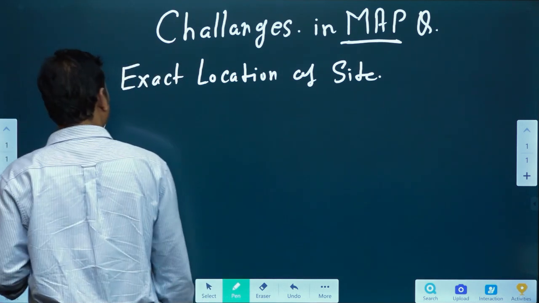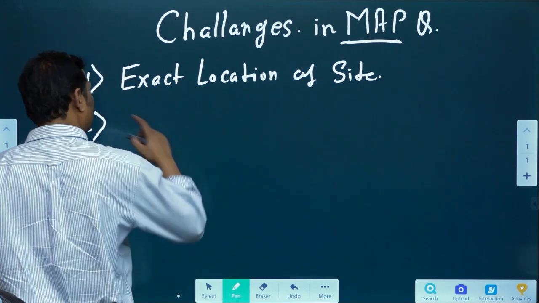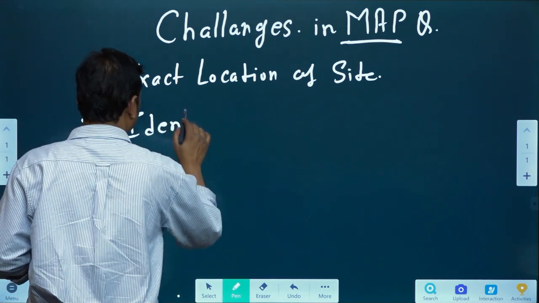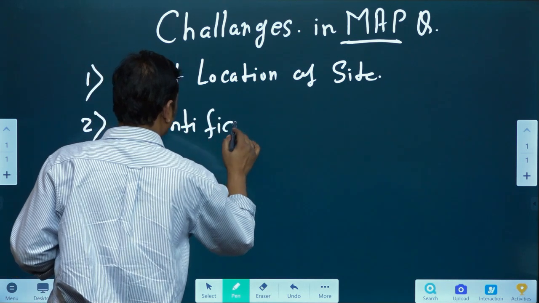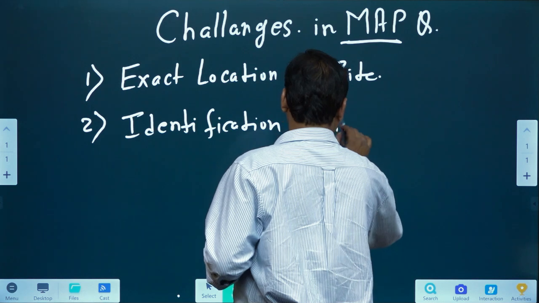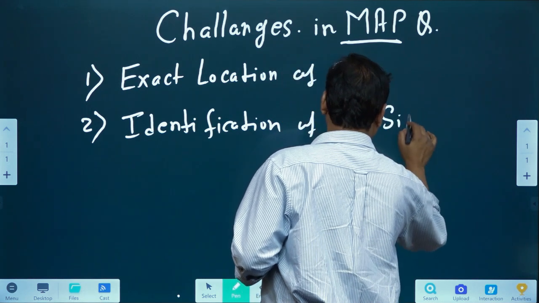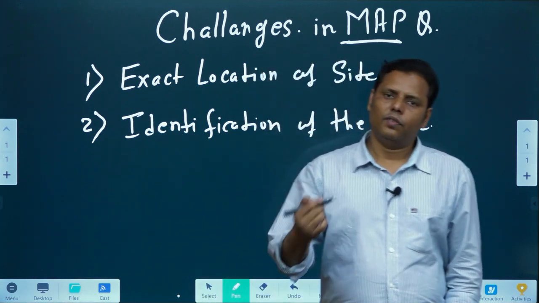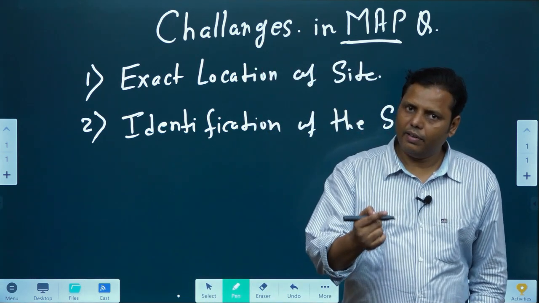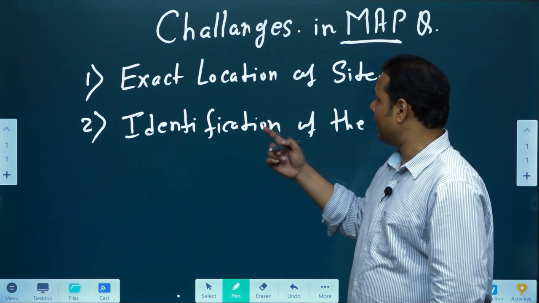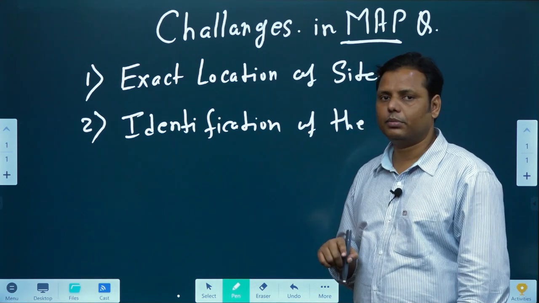Now, what is the second important problem? The second important problem is basically related to the identification of the site. Now here there are some other challenges. First, you have to identify the sites, as I told you. But when you are identifying the sites, exact identification becomes a problem.